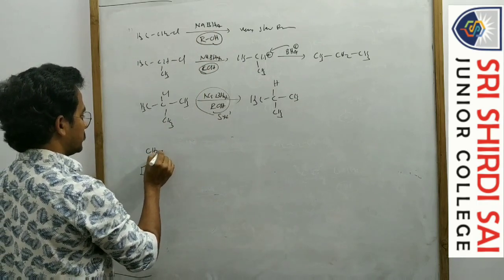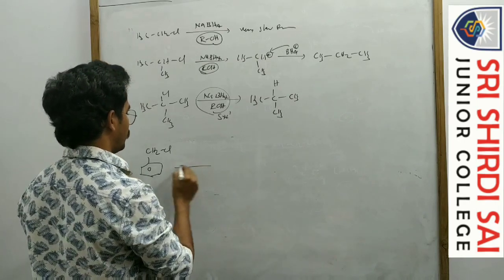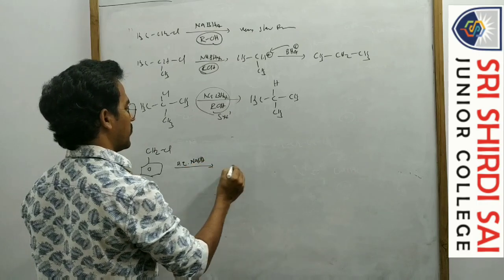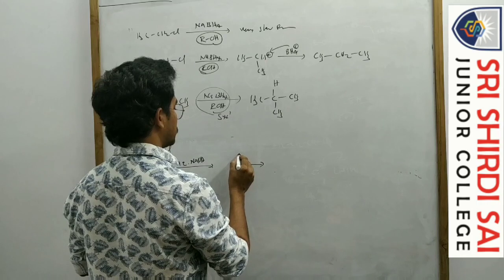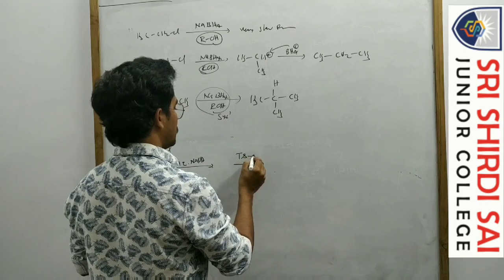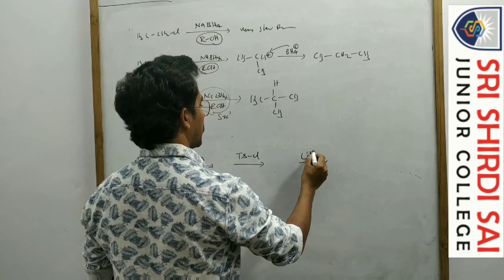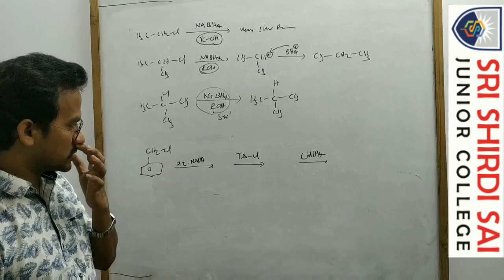So write this reaction: aqueous NaOH. Next, TsCl, tosyl chloride, and then LiAlH4. That's it. You know the tosyl chloride.